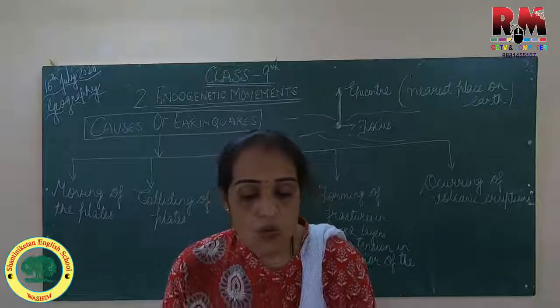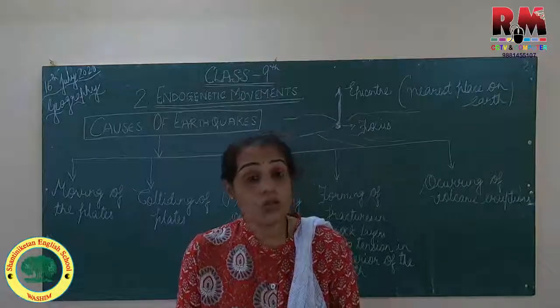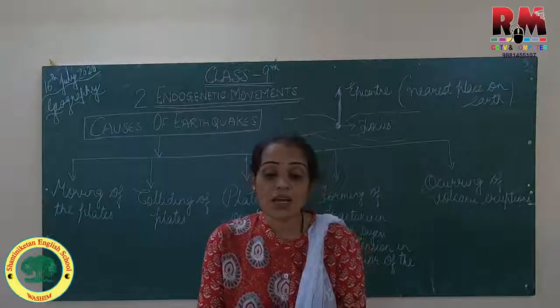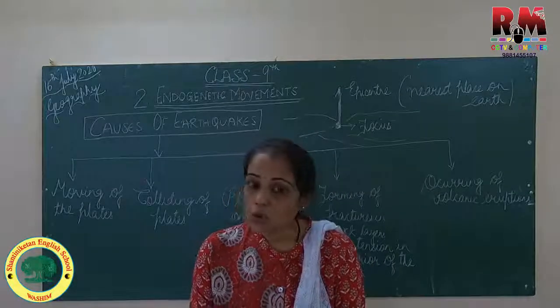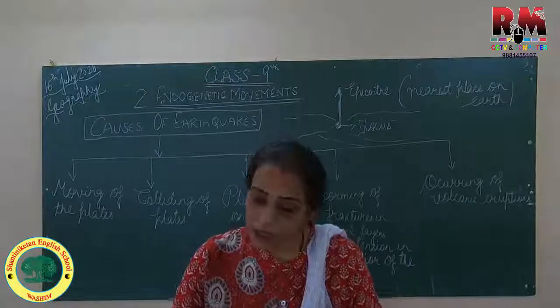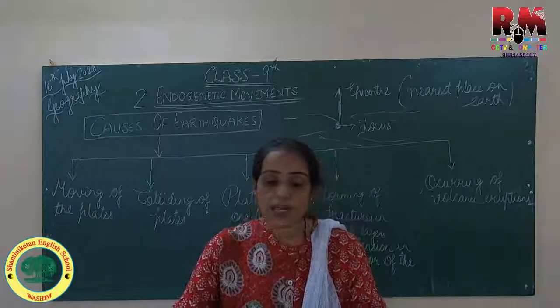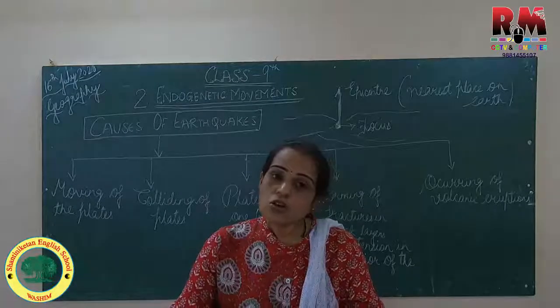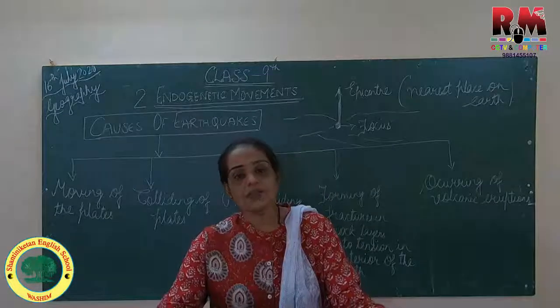Tsunamis are generated in oceans. The waves can cause great loss of life and property in the coastal area. In snow-covered areas, avalanches may occur. Buildings collapse and loss of life and property occur. Transportation routes get disturbed and the communication system collapses. So these are the causes and the effects of